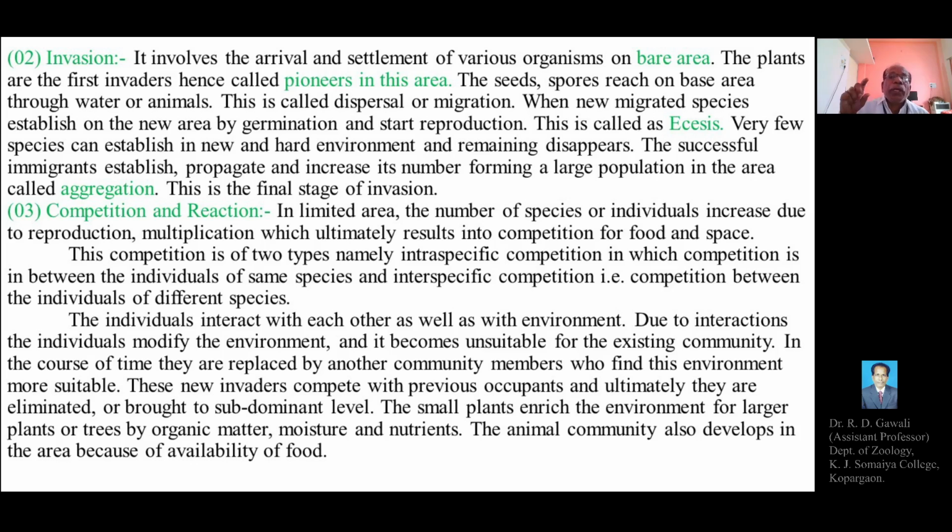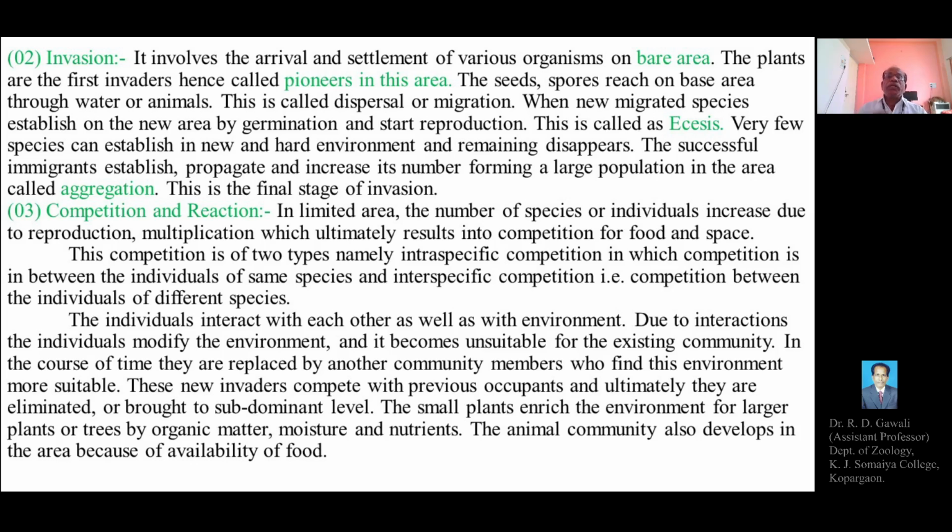So very few species can establish in the new and hard environment, and the remaining disappear or get destroyed or get killed. The successful immigrants establish, propagate, and increase their number, forming a large population in the area called aggregation. So this is the final stage of the invasion.